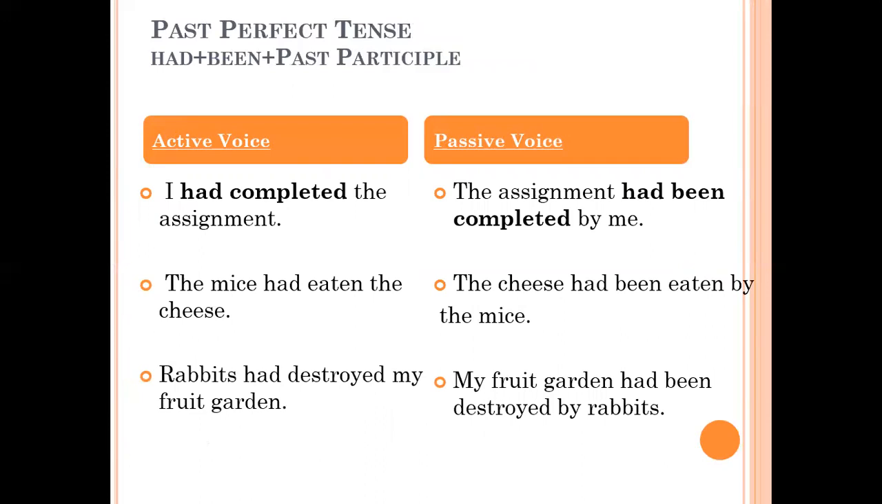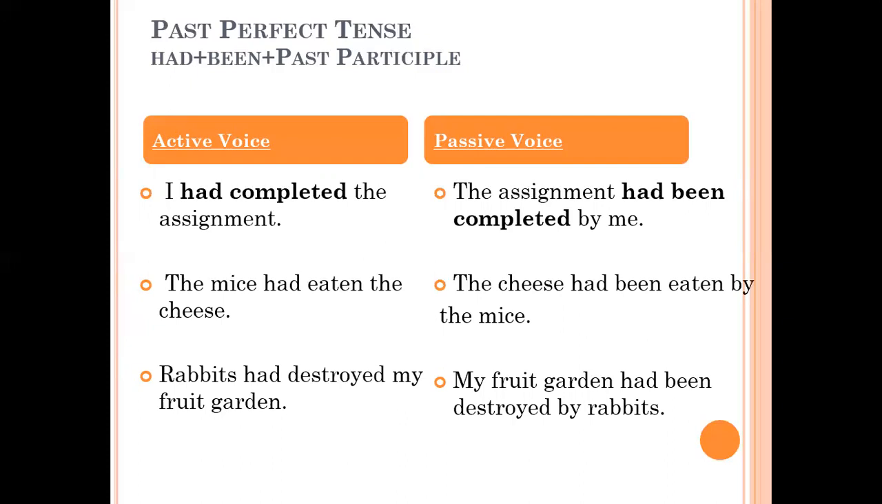Children, past perfect tense. You know, in present perfect, I taught you that if perfect form will be there, we are going to add been with the past form of the verb and past participle. So here is the same rule, only the difference is present and past. So it is past. I had completed the assignment. The assignment had been completed by me. Had, past form of the to be verb, been, perfect form, and completed, past participle.